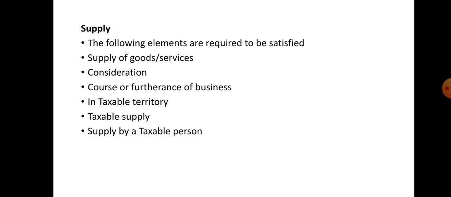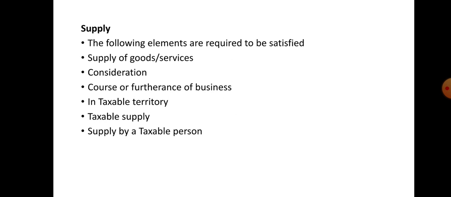Since the taxable event on supply is mainly on consideration, it is good to understand the definition of consideration. In Section 2 subsection 28 of the Act, the term consideration in relation to the supply of goods and services to any person includes any payment made or to be made, whether in money or otherwise, in response to or for the inducement of the supply of goods or services, whether by the said person or by any other person.